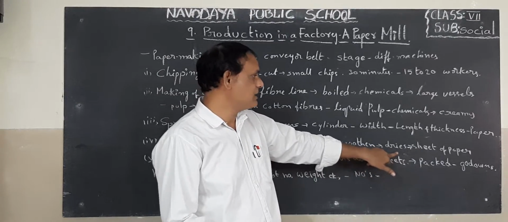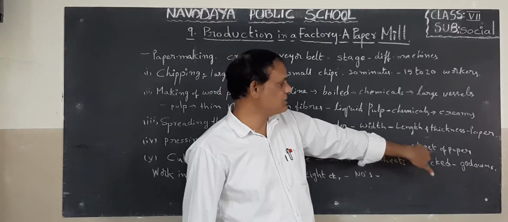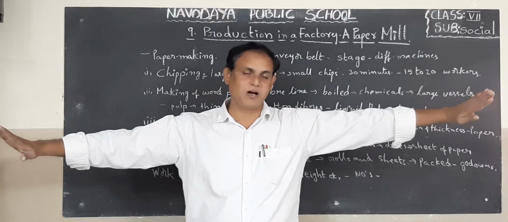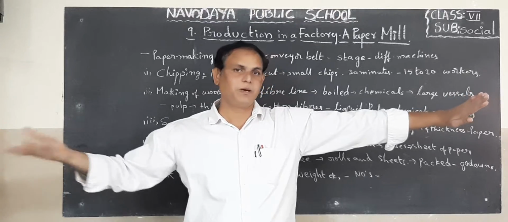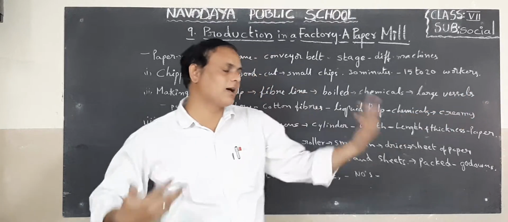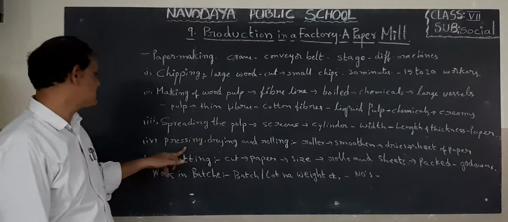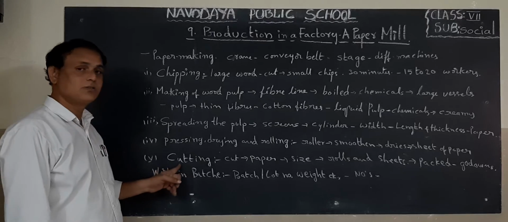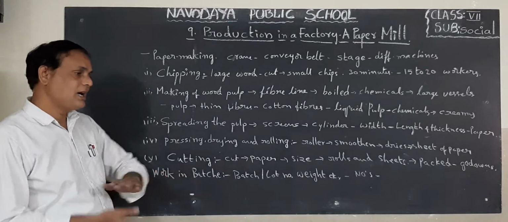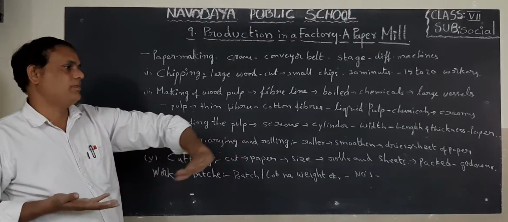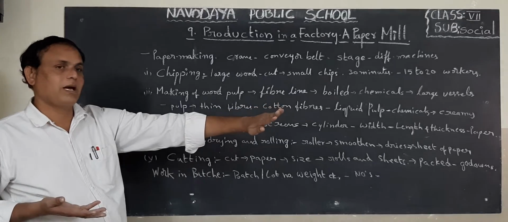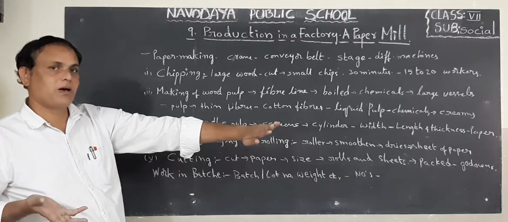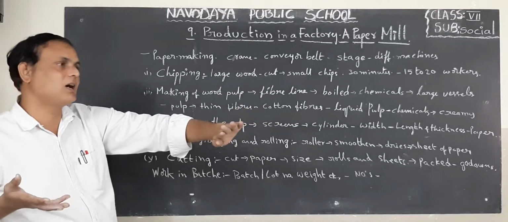Okay, children. Now we can find the sheet of paper. A large sheet of paper will appear after drying. So this is the next stage. What is that next stage? Fourth stage, children. Next one, the last one, is the fifth stage. When they spread all the wood pulp and dry it up, it is made as paper. It is a large one.